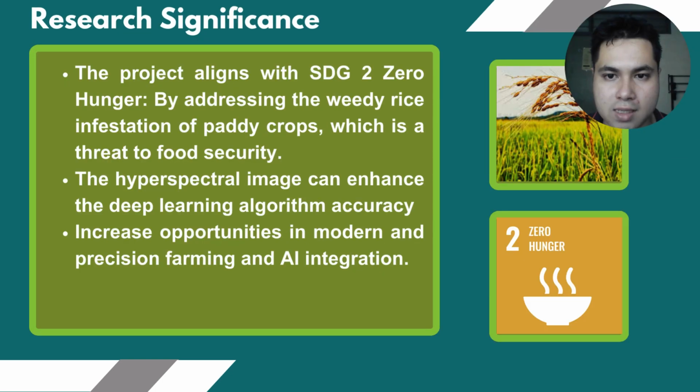The research project is aligned with the second Sustainable Development Goal, zero hunger, and by applying the hyperspectral model, we can see how it enhances the deep learning algorithm accuracy. There is also an increase in opportunities for AI integration and precision and modern farming.